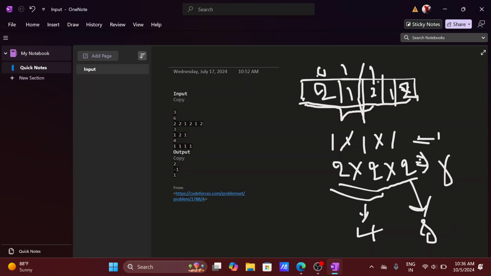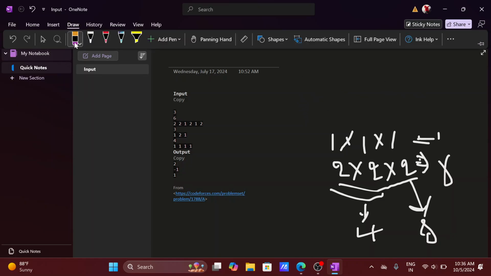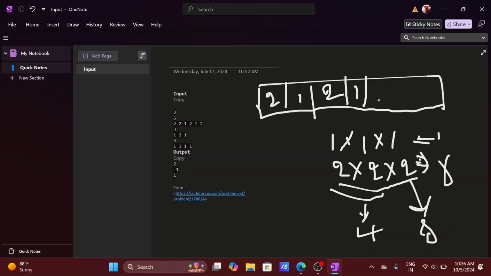Okay, so let us take an array which contains elements 2, 1, 2, 1, 2, 1, and 2.